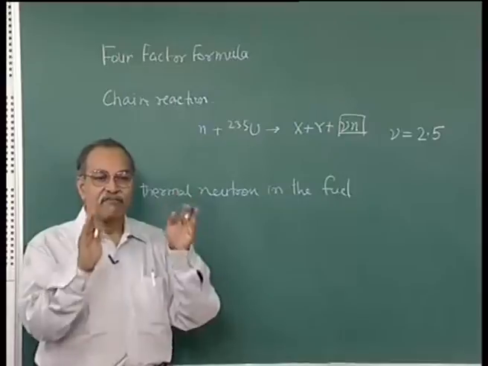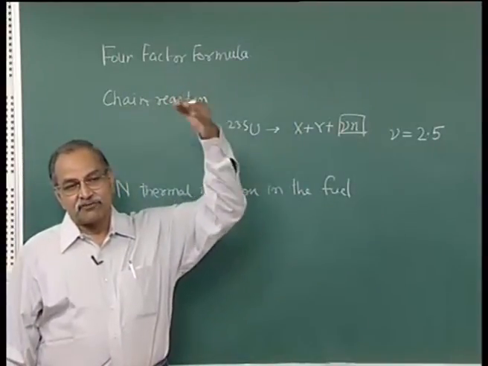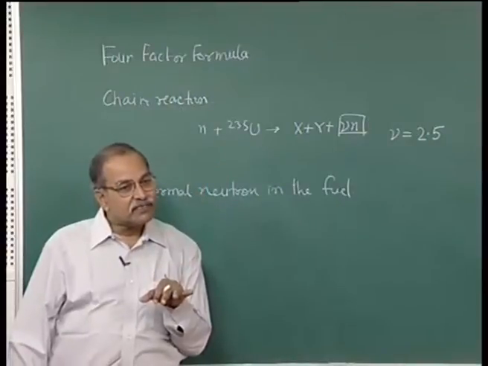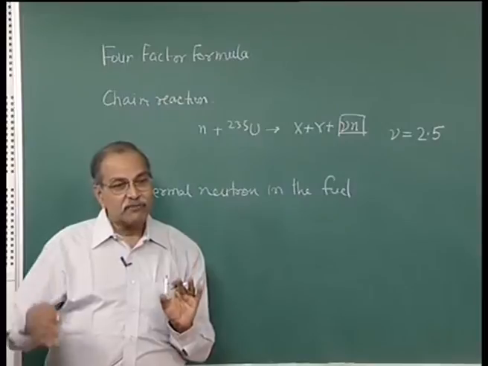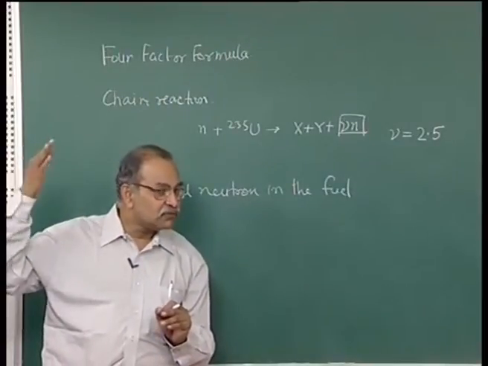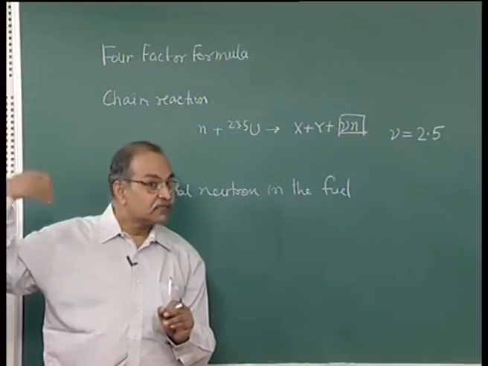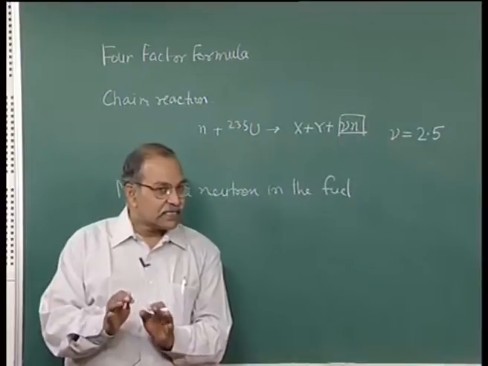In uranium 235 also, if 600 barn is the cross section for fission, 97 barn is the cross section for radiative capture, and in uranium 238 there is almost zero cross section for fission, but then there is some cross section for this radiative capture.